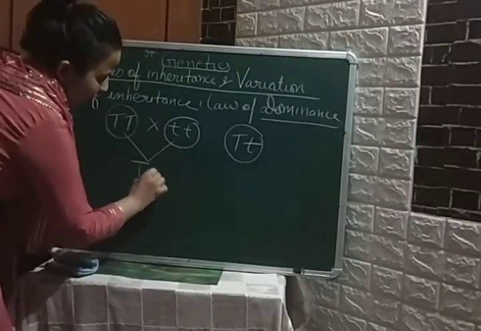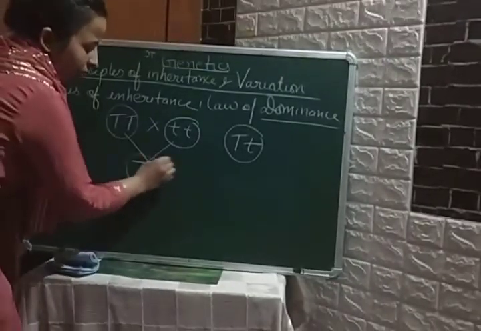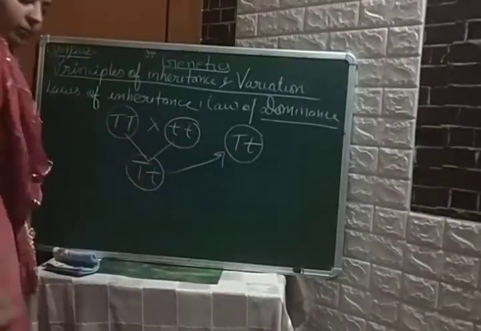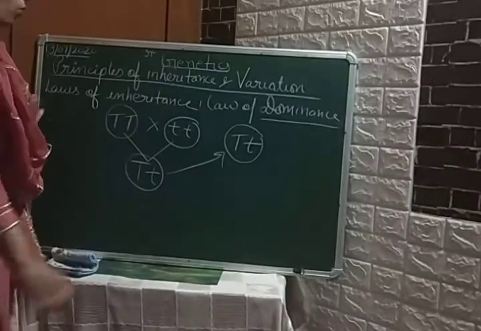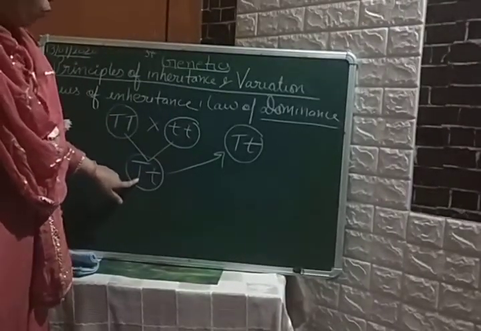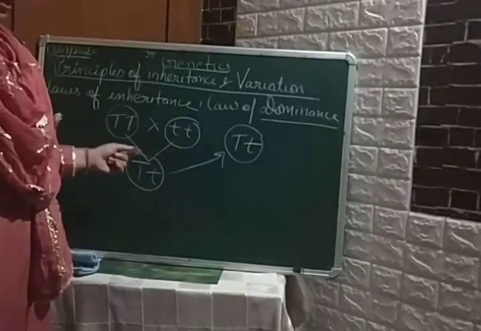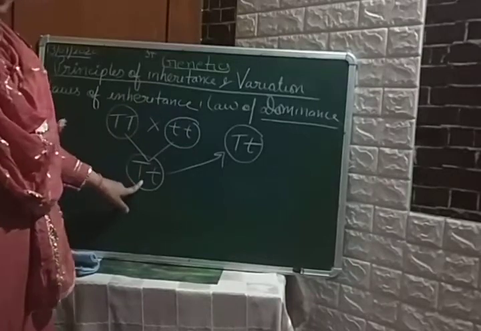This is the first generation. So what happened in this, student? Out of 2 alleles, the one which is able to express itself is known as dominant. The phenotype of this organism would be tall.